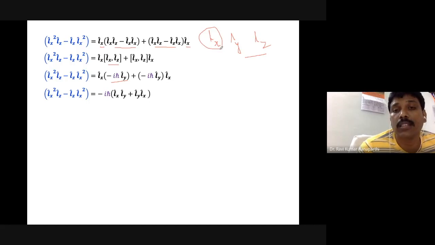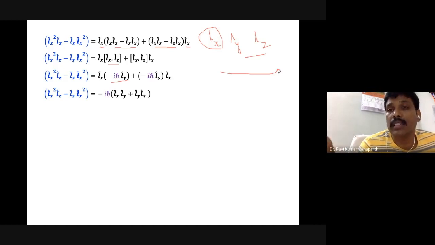Okay, the answer is simply i h cross Lx. Suppose you are asked for the Lz, Ly commutator, then this is going to be minus. So if the order is like this, Lx, Ly, Lz, and then again it will come to Lx. Okay, again it comes to Lx.